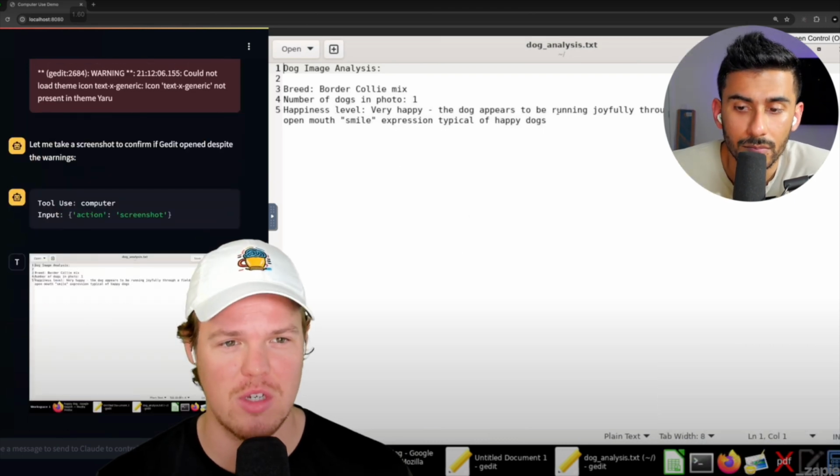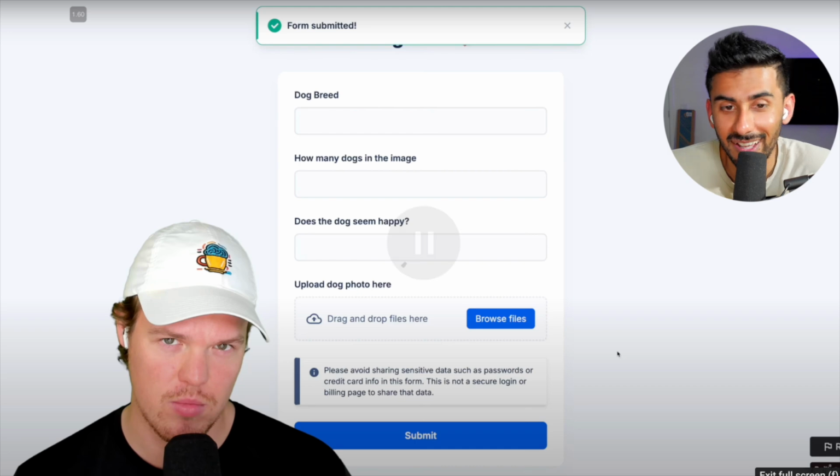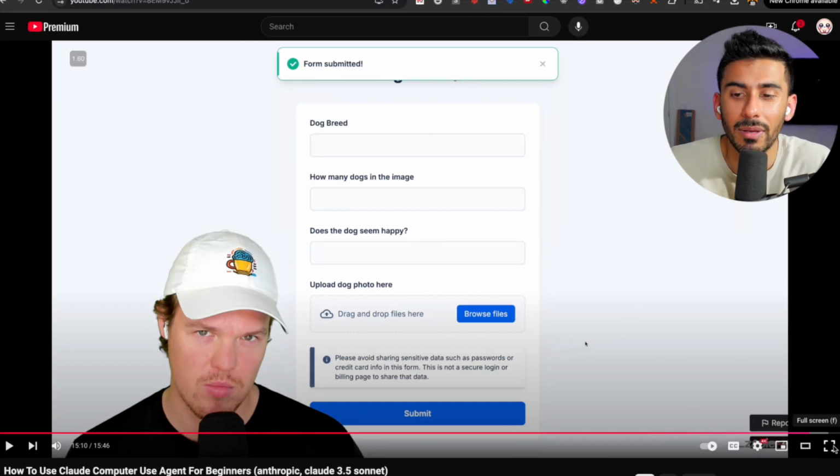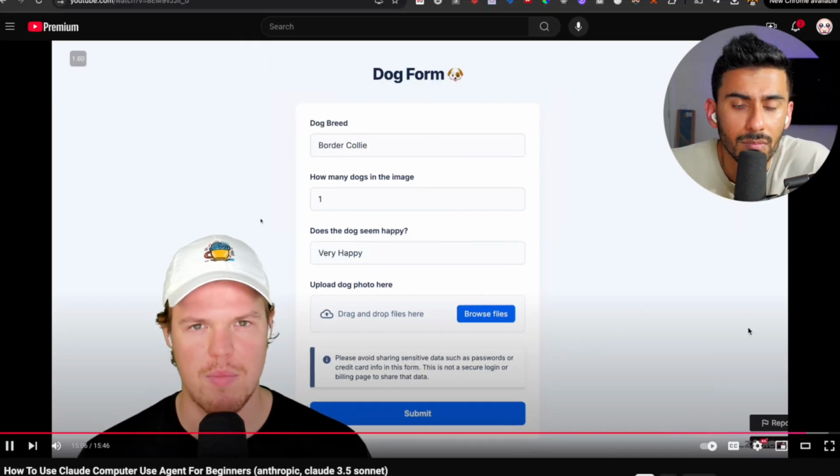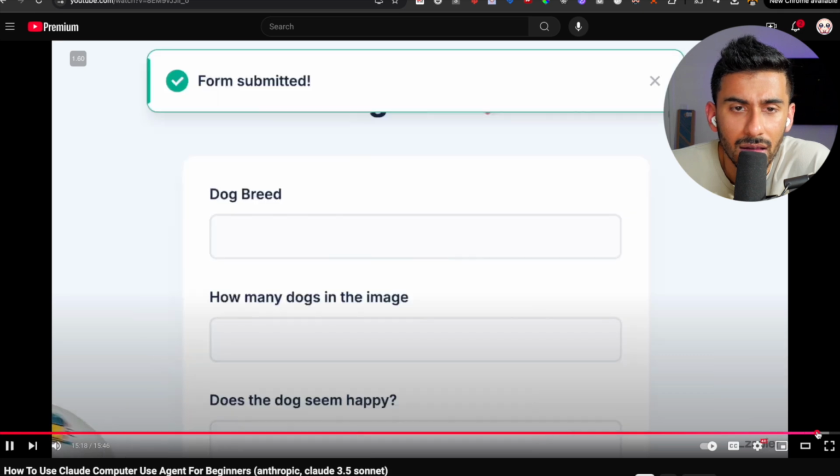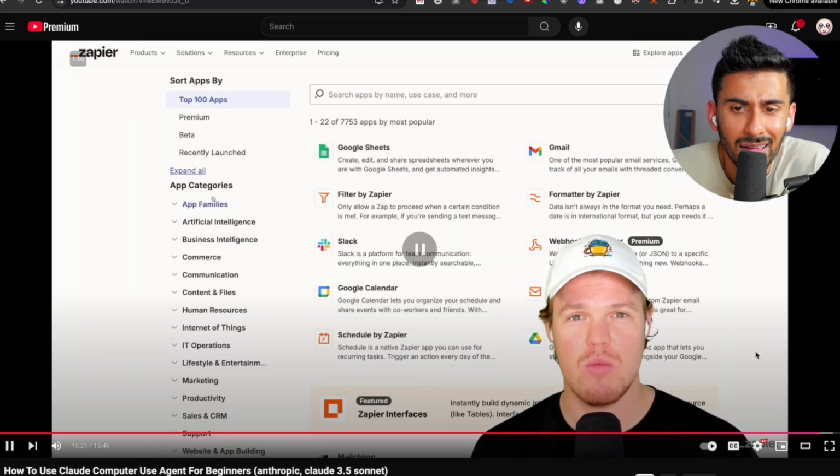Very happy. Dog appears to be very happy. Bro, that is crazy. And then he went and manually submitted the form. And we got the confirmation. It was very happy. Download the image, uploaded, and hit submit. We did it successfully. Super cool. But as you probably already know, we can automate basically anything.